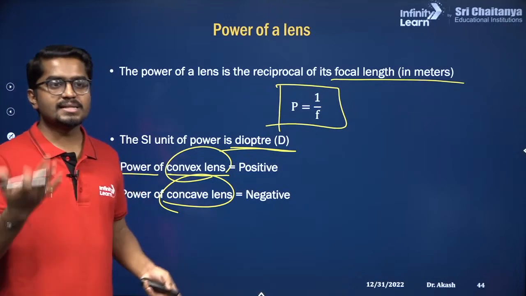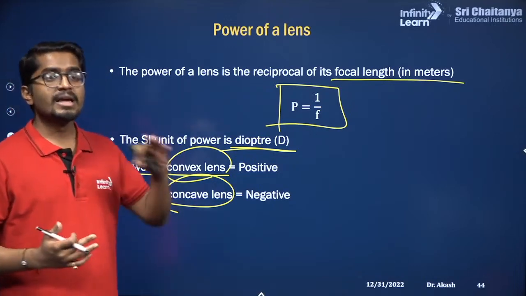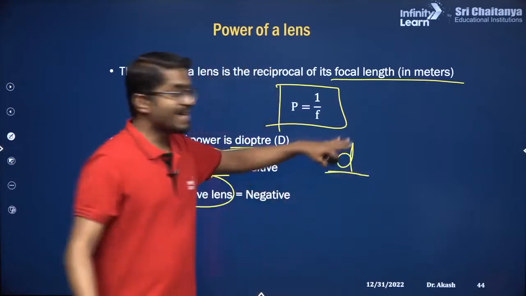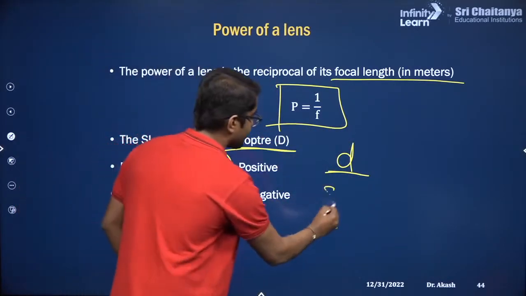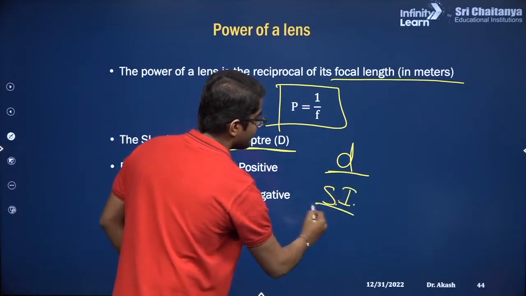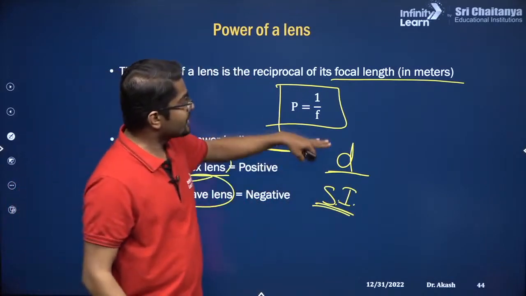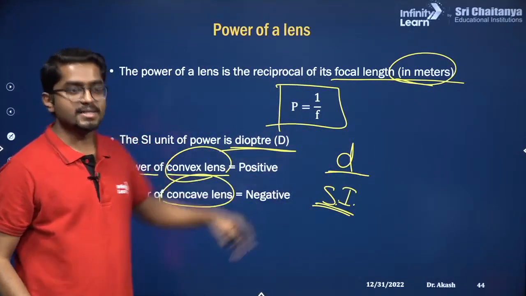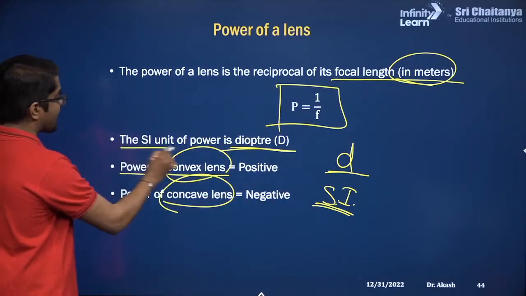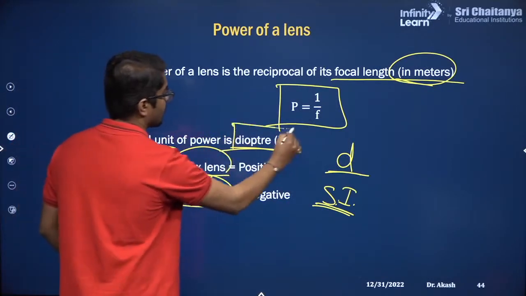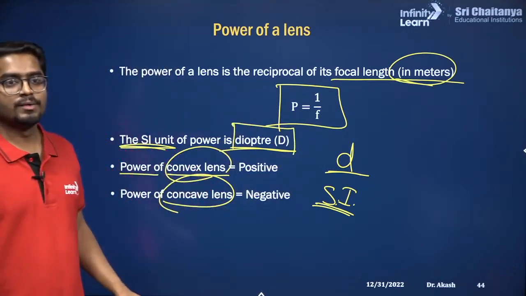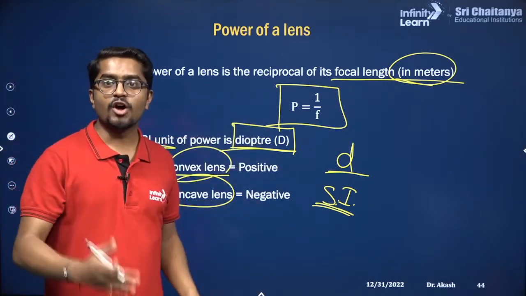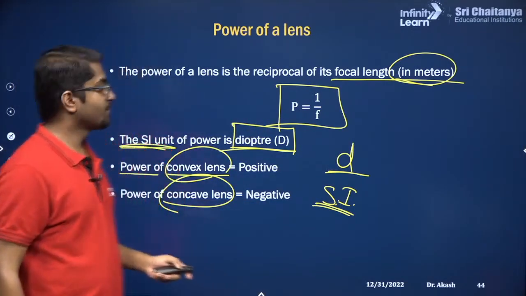Ayush, maybe it is a problem from your side. Why not centimeter? Okay, do you know, if let's say you measure the distance, what is the SI unit of distance? I guess you guys have learnt SI units. The SI unit for distance is meters. That is the reason we have to choose this in meters. Correct? Then only the SI unit of the power is diopter. Understood now? That is the reason we shouldn't choose centimeter. Centimeter is not the SI unit for length.